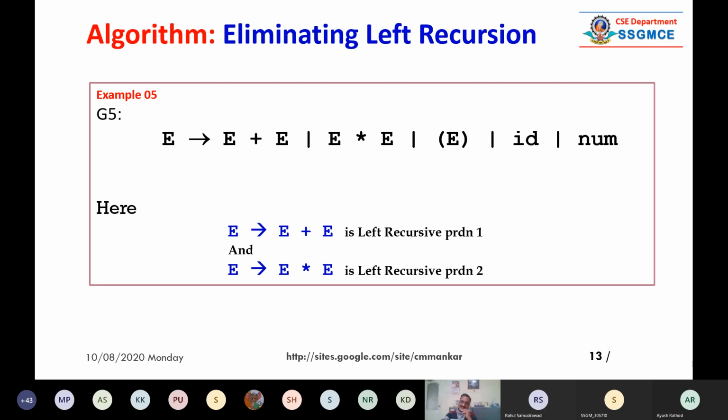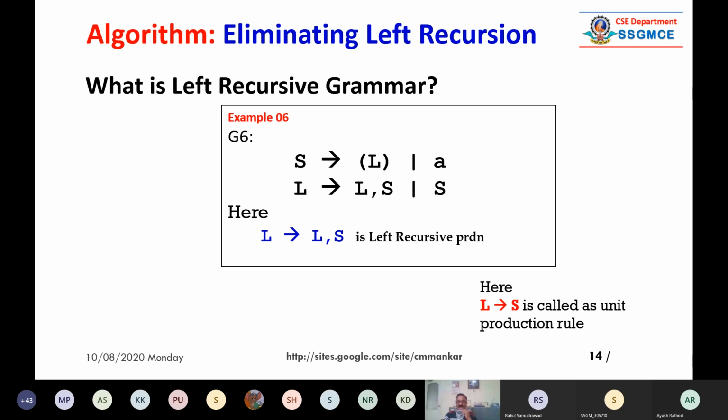Again, I am repeating this example. Example number 5. Here, E is giving E plus E, and E is giving E star E. These are the two production rules which are left recursive. So we need to remove such left recursive production rules. Again, there is the sixth example. Here again, unit productions are there. See what is happening.